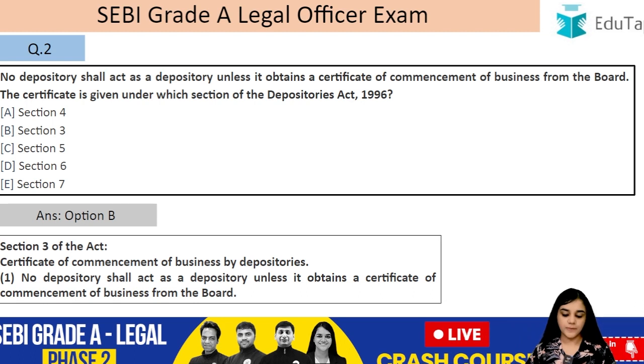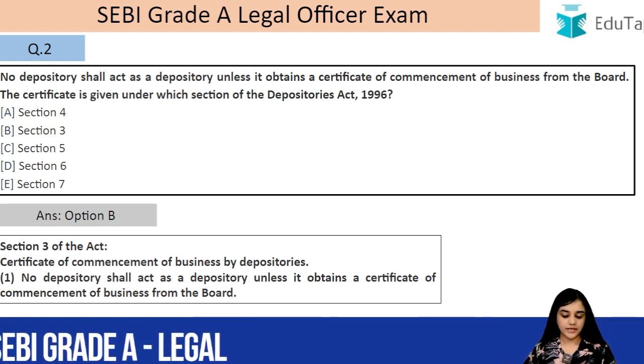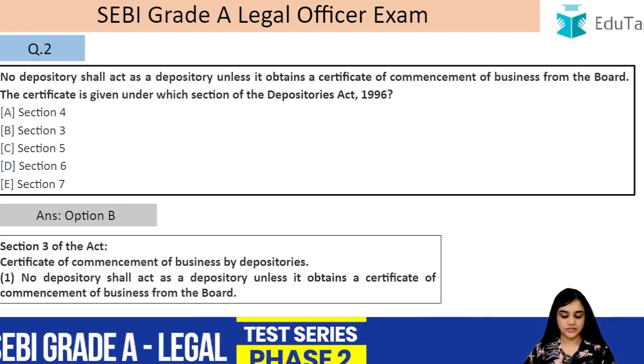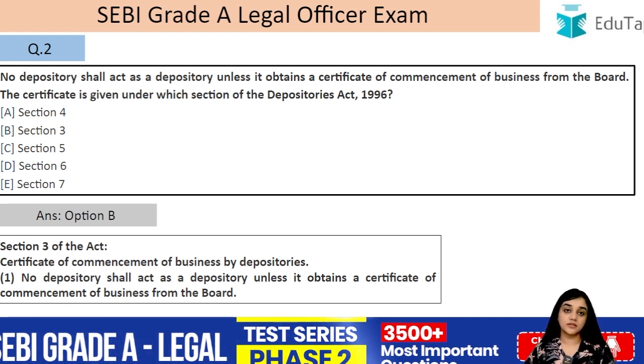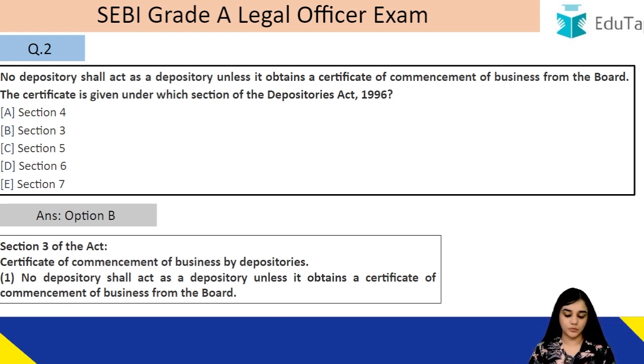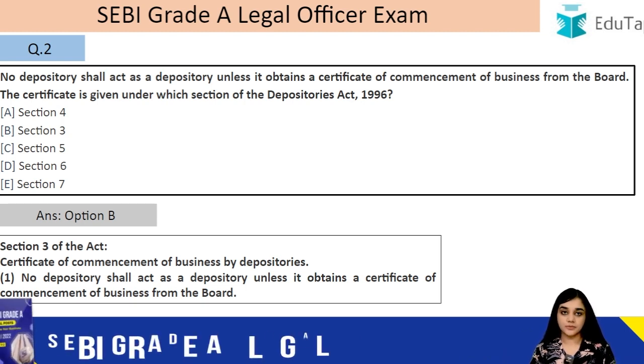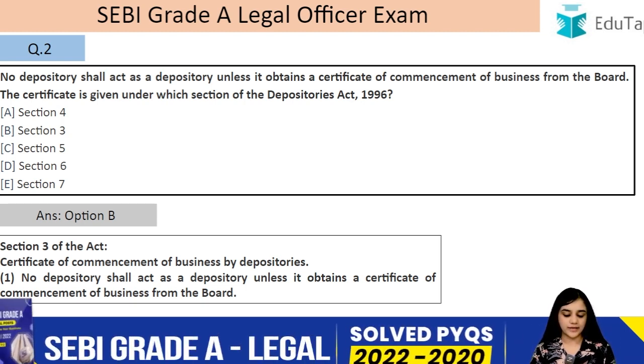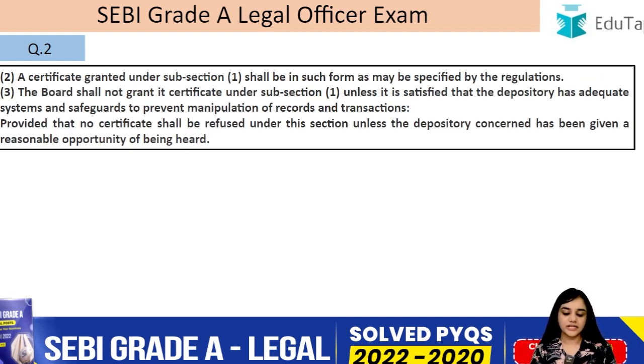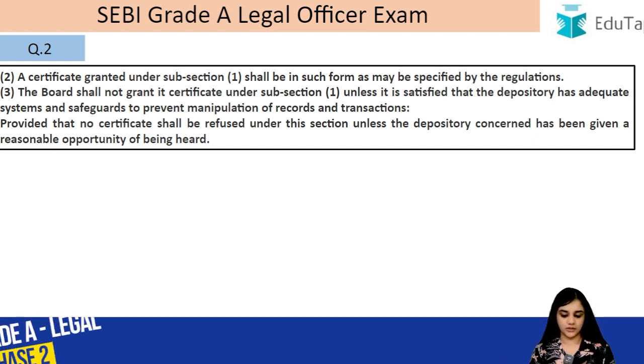Let's read section 3. Certificate of commencement of business by depositories. No depository shall act as a depository unless it obtains a certificate of commencement of business from the board. So who issues these certificates? It is the board, that is the SEBI board. So no depository shall act as a depository unless and until it obtains a certificate of commencement of business from the board. A certificate granted under subsection 1 shall be in such form as may be prescribed in the regulations.